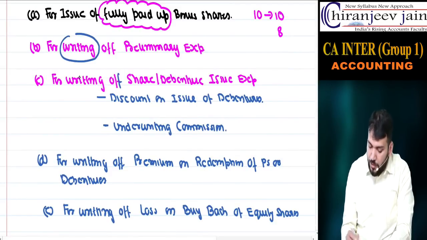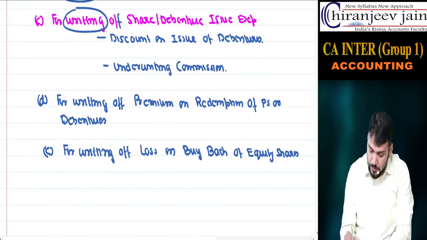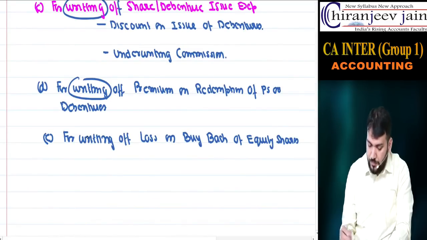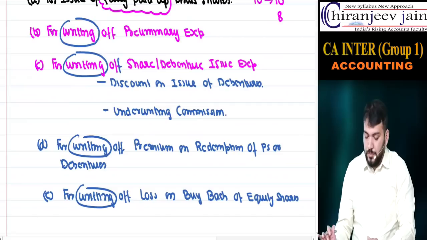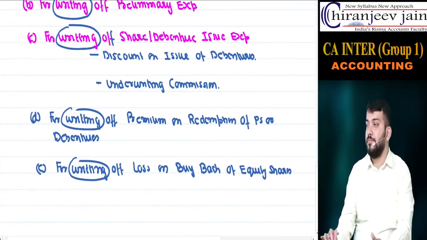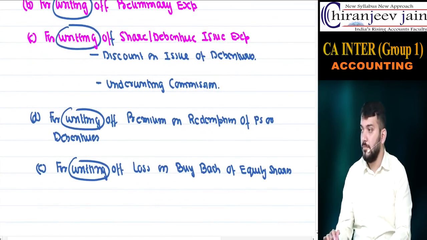Now, before going to some other point, what is the meaning of writing off? Writing off means what?